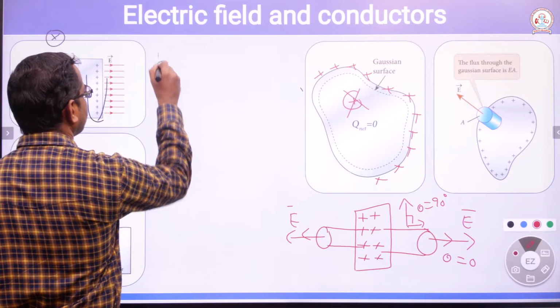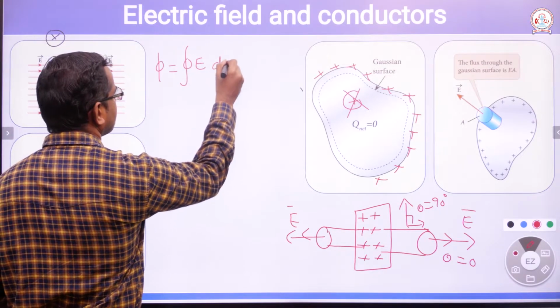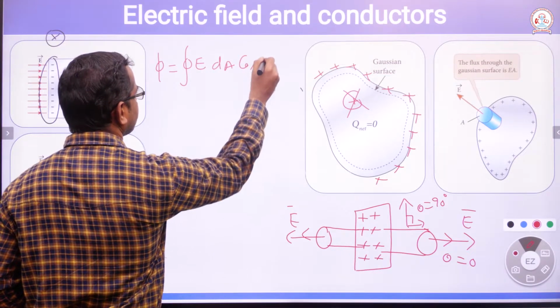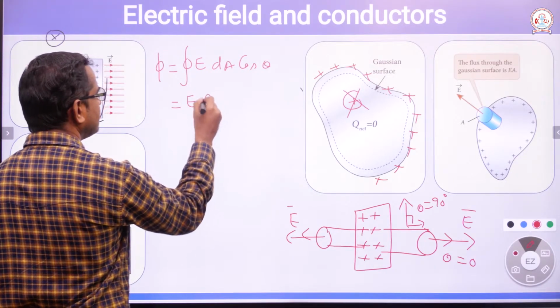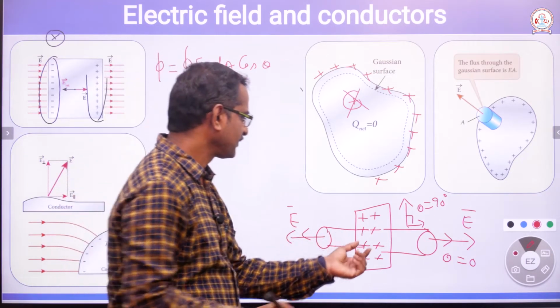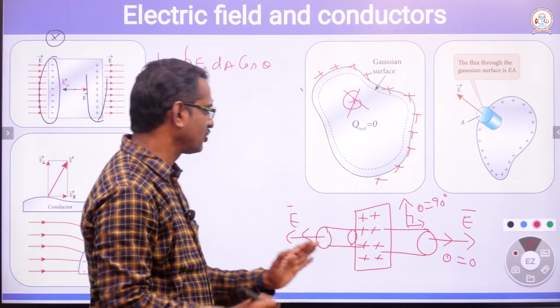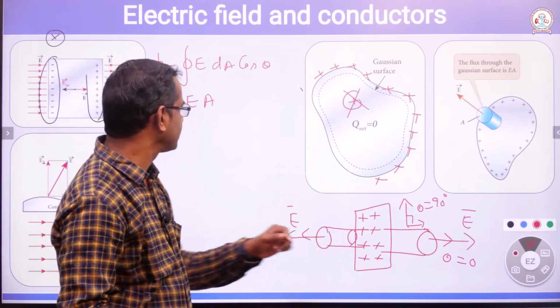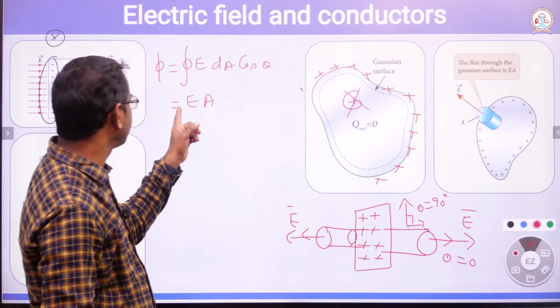Now apply Gauss law. Gauss law says that flux phi is equal to closed integral E dA cos theta. Then we can write that it is E into A, the total area. If you are integrating this small area over the entire plate, we get the total area of the plate. So we are getting EA, where E is the electric field.